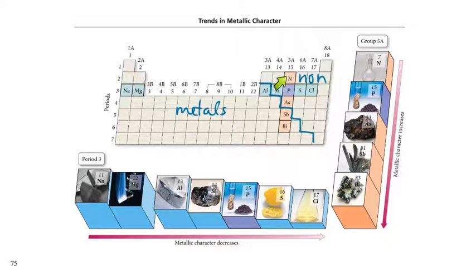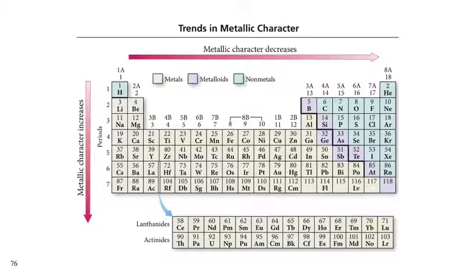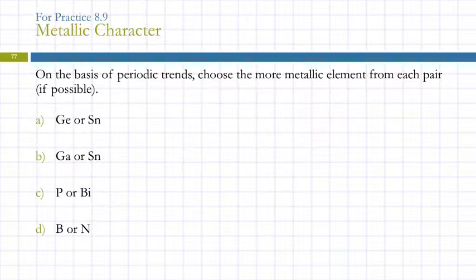Nitrogen's a nonmetal. These guys are metals. You've probably never seen bismuth metal, but these guys down here are metals because they're on the other side of the line. So as you come down, metallic character increases.